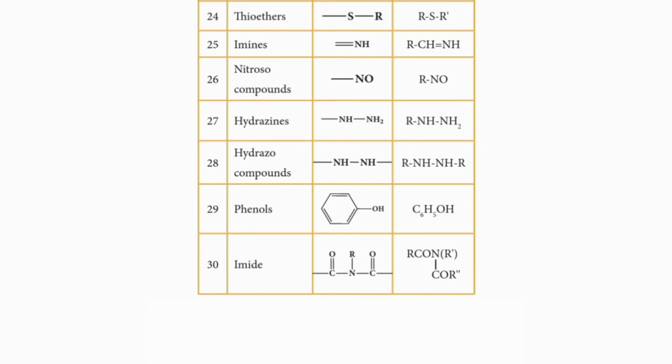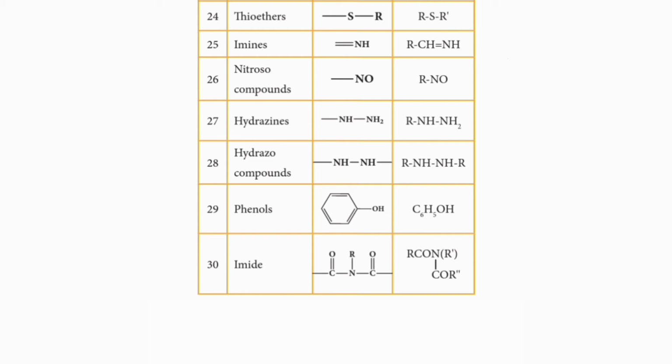The 27th class of organic compounds, hydrazides. Here the name is given as hydrazines and also called by the name hydrazides. Hydrazides are the derivatives of hydrazines. What is the molecular formula for hydrazines?